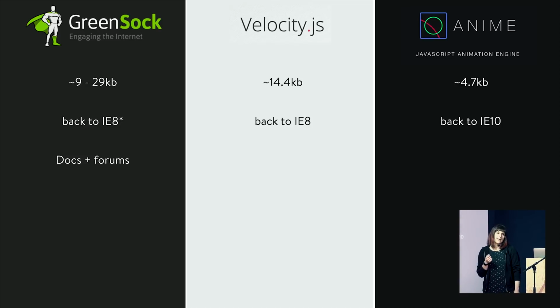I also like to look at where I can go for help because I don't know about you, but sometimes I write code and it doesn't work the first time or the second time, and I'm like, ugh, crap. So GreenSock has great documentation and some really great forums where people ask a lot of questions. It's been going on for years. There's lots of things you can look up and lots of community support. Velocity also has documentation, and there's a lot of questions about Velocity on Stack Overflow. They don't have their own forum, but it comes up a lot on Stack Overflow. Again, also been around for a while, so there's quite a backlog collection there.